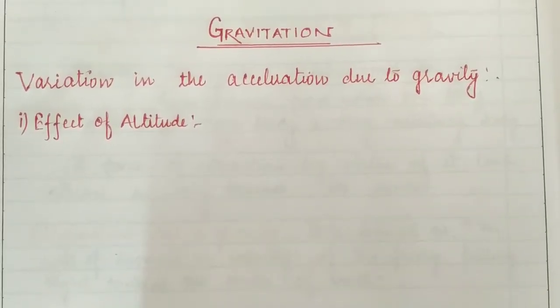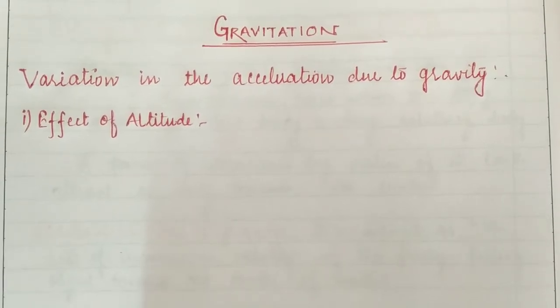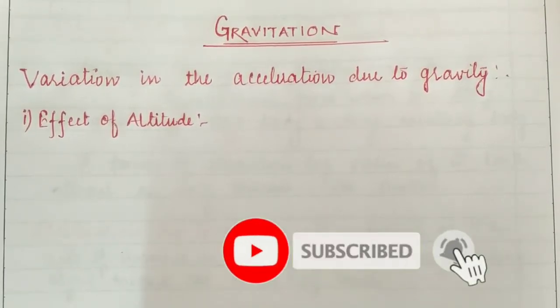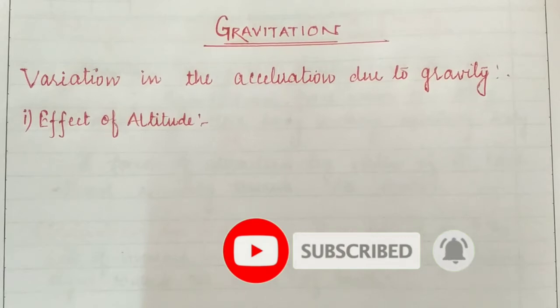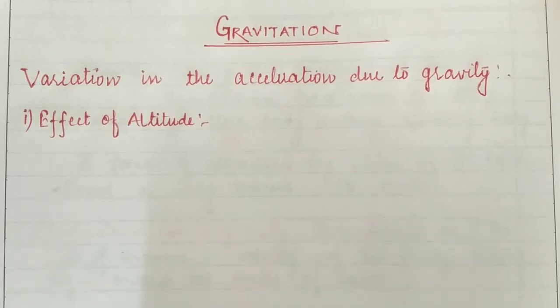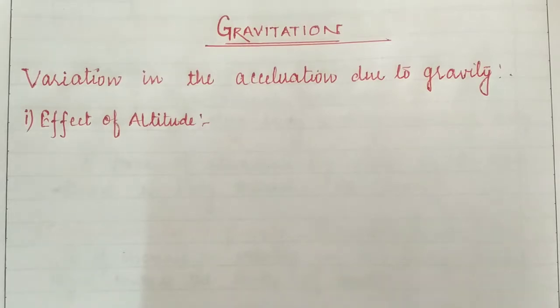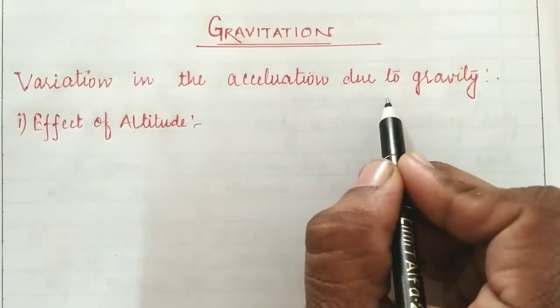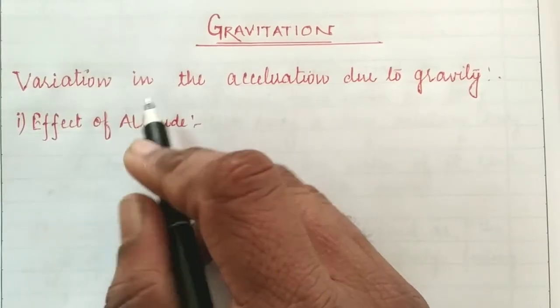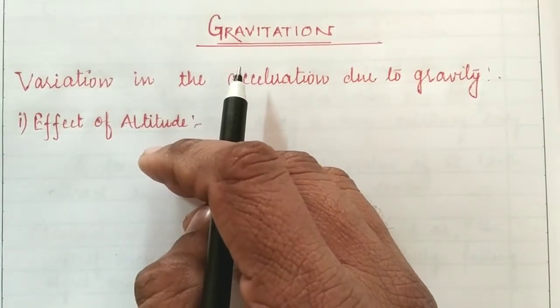Students, in the last lectures we have discussed more topics about the chapter gravitation, where we have learned how to establish a relationship between the gravitational constant capital G and acceleration due to gravity. Also we have learned what we mean by gravity and what we mean by acceleration due to gravity. So with the help of this session we are going to discuss the variation in the value of acceleration due to gravity. Okay students, how the acceleration due to gravity varies with different points and different aspects.